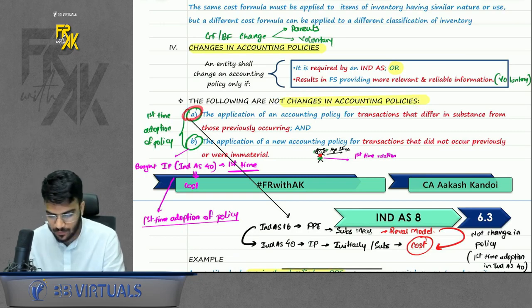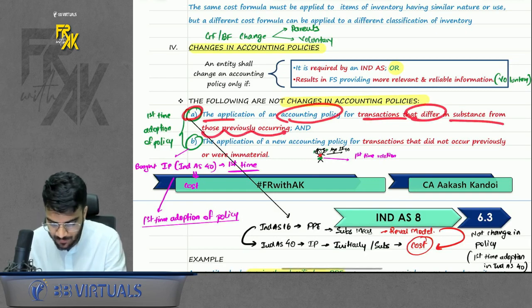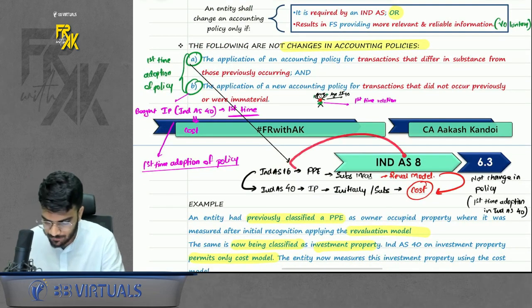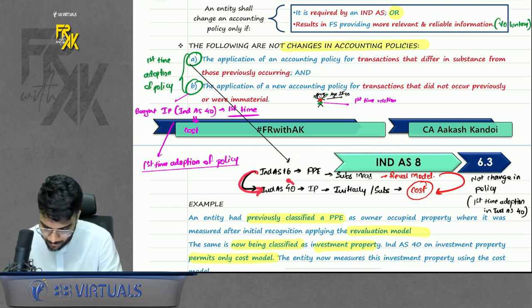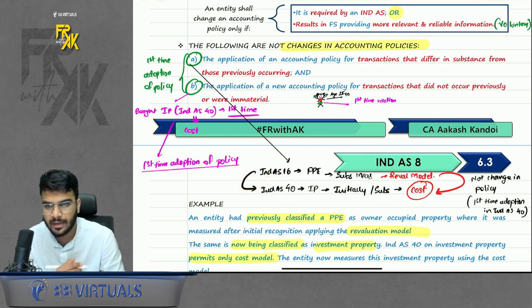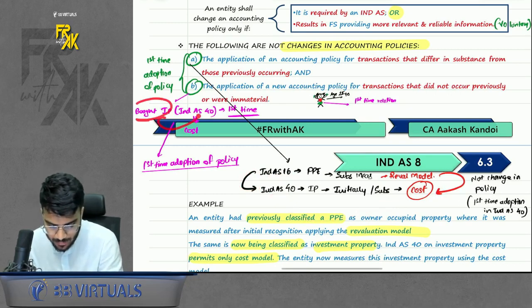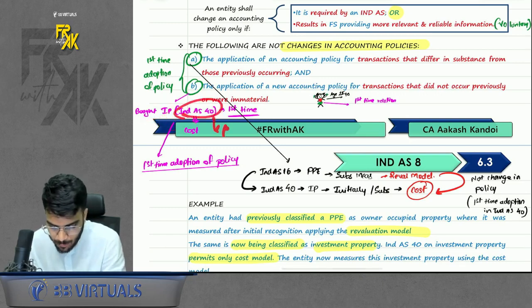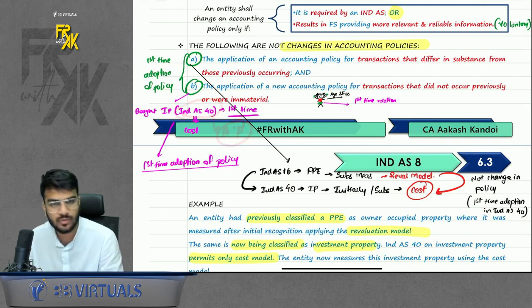There are two examples given. First, application of accounting policy for transactions that differ in substance from those previously occurring. In case you remember, I discussed, let's say for example, you were under Ind AS 16, you were following revaluation model. Now you shifted to Ind AS 40. In Ind AS 40, we have to follow cost model. Now once you reclassify your asset from one Ind AS to another Ind AS, and because of it the model is changing, it is not change in policy, it is first time adoption of policy. Similarly, let's say if you bought Ind AS 40 IP for the first time in your life, and if you apply any accounting policy to this, it is not changing policy, this is first time adoption of policy.